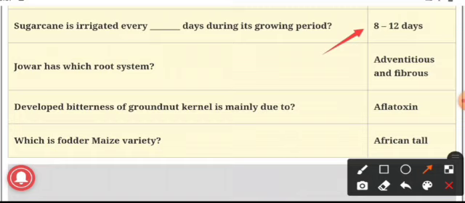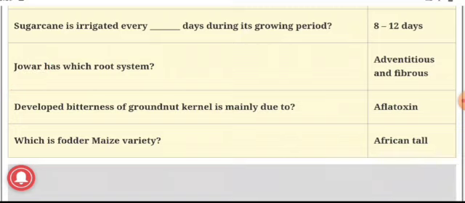Next, jowar has which root system? The answer is adventitious and fibrous. Jowar is nothing but Sorghum bicolor. It is a camel crop. It is called the camel crop because it has the capacity to withstand drought.